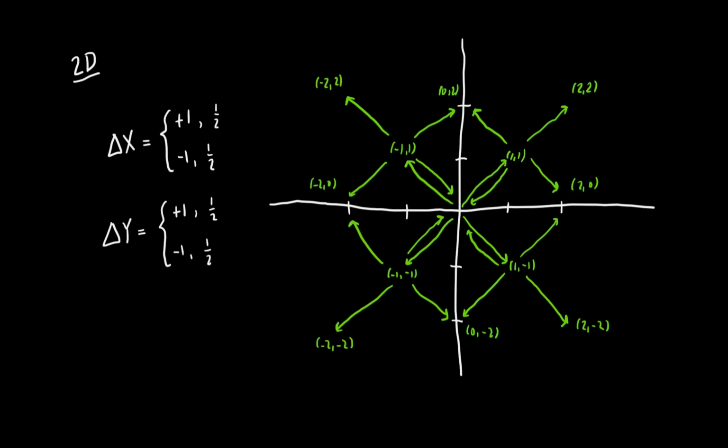Thus, after 2 time steps, the probability that the drunkard finds himself back at the origin is given by the 4 cycles, each of which has probability 1/4 times 1/4, which is just 1/16. We have 4 of them altogether, so the probability that the drunkard is back at the origin is given by 4/16, which is 1/4.